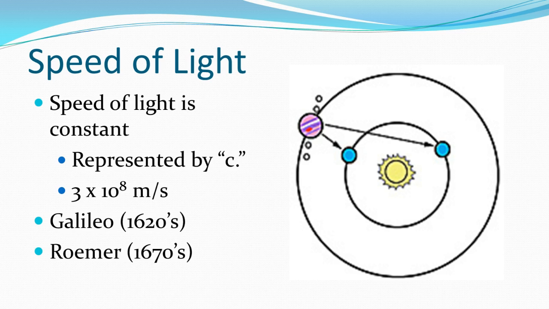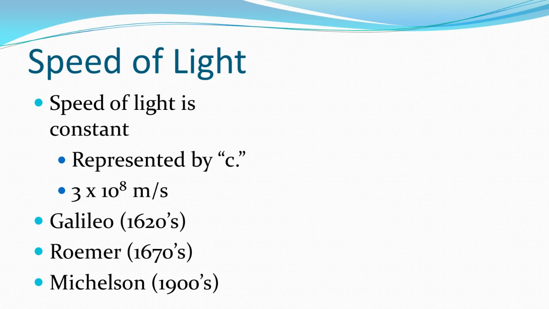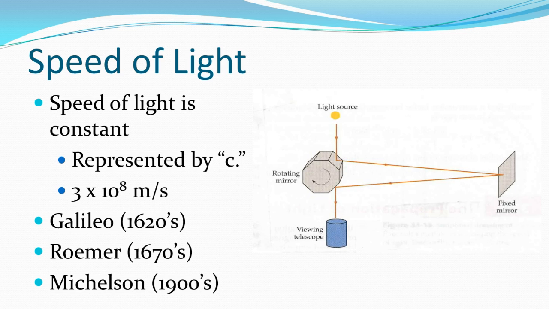By using the calculated time of when the light should have been seen and when it was actually seen, they were able to calculate the distance between that moon and the Earth, use that time, and calculate a very rough speed of light. It wasn't until years later, in the 1900s, that Michelson found a similar way, using reflected light, to find the speed of light that we now know.